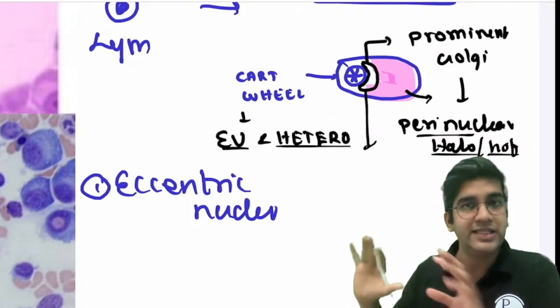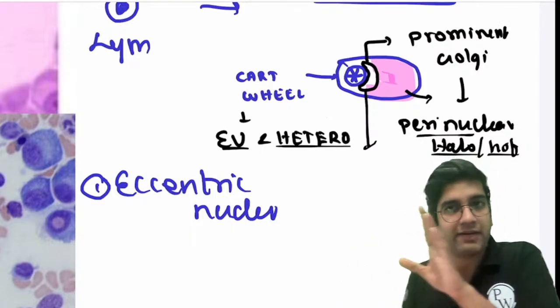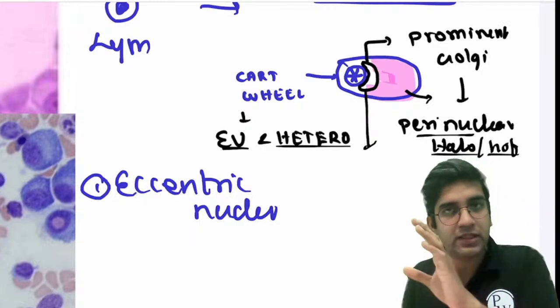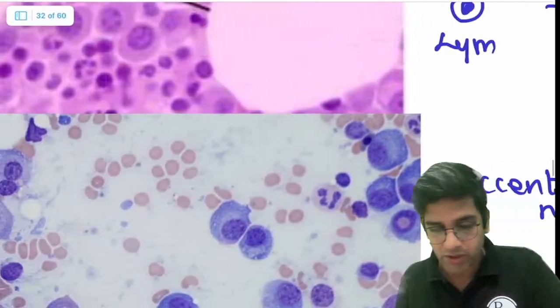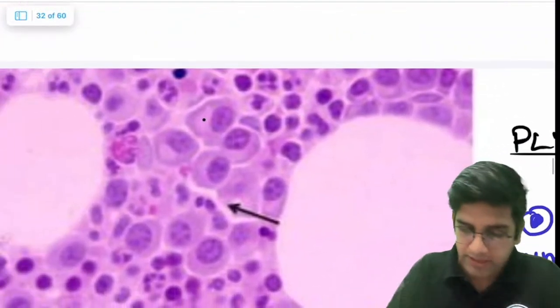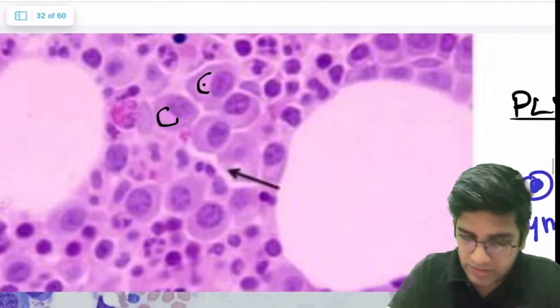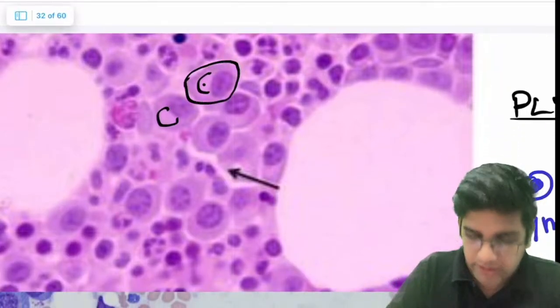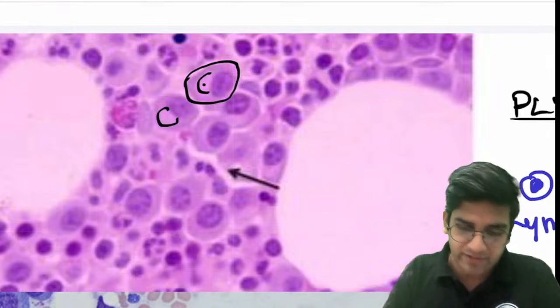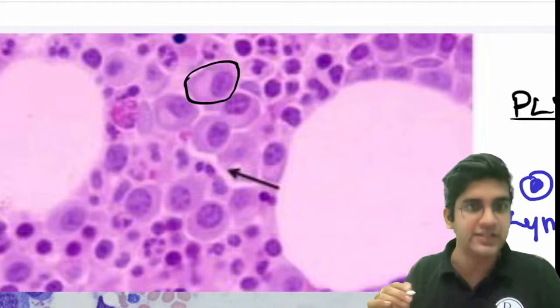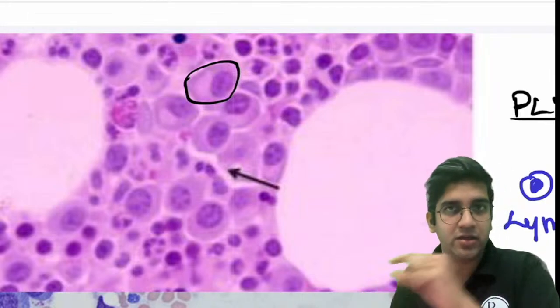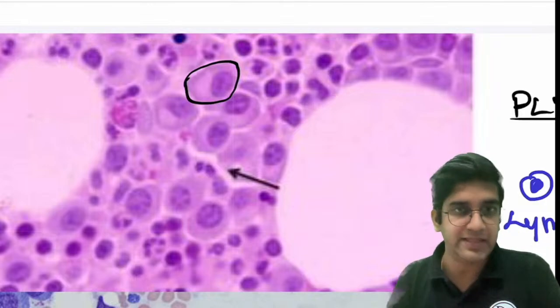So these are the classical findings of a plasma cell. It will have a cytoplasm which is pink in color. The nucleus will be in the corner. You will have a clear area surrounding the nucleus. That's your perinuclear halo. I hope you are able to see the perinuclear halo here. It's an elongated cell with a nucleus towards the corner. I'll erase the perinuclear halo because it's more clearly seen if I erase it, right? Corner nucleus, perinuclear halo, pink cytoplasm.